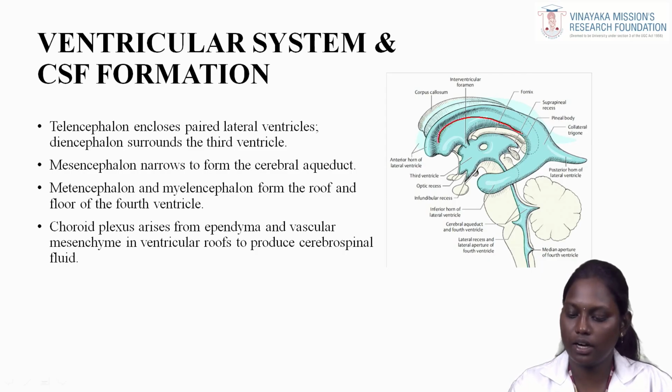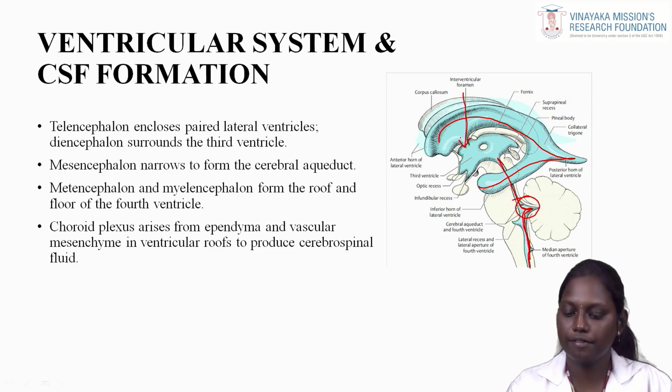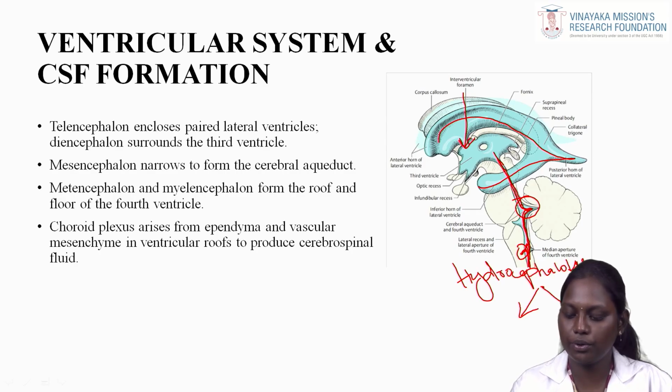Okay, this is our lateral ventricle. This is the fourth ventricle. Interventricular foramen. By this way, it reaches the fourth ventricle and drains out. If there is any obstruction in this drainage, it leads to hydrocephalus. Hydrocephalus is further classified into two: one is communicating, another one is non-communicating. Based upon the function, it is classified.